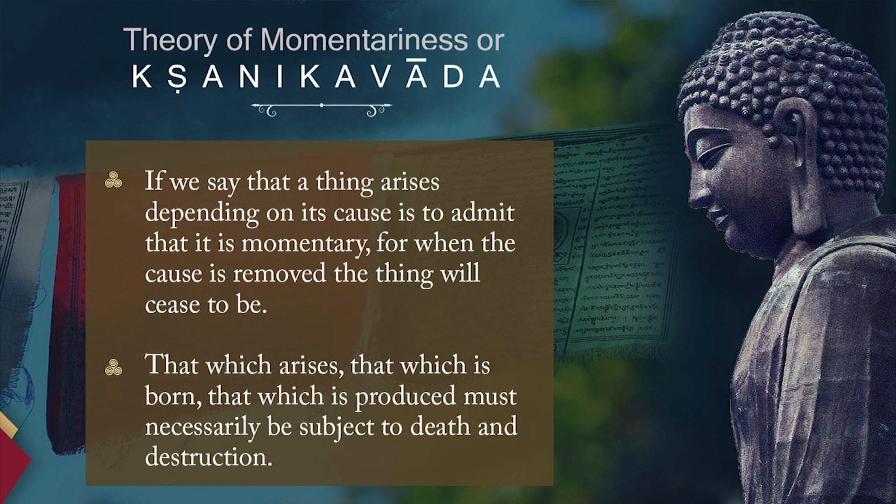Now, if we say that a thing arises depending on its cause, it is to admit that it is momentary. For when the cause is removed, the thing will cease to be. I have already said that whenever that particular cause is removed, the effect, the thing, will automatically cease. That which arises, that which is born or produced, must necessarily be subject to death and destruction.